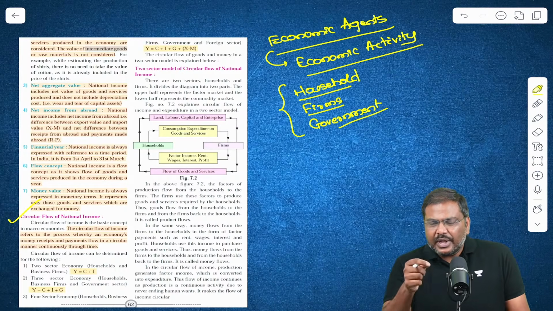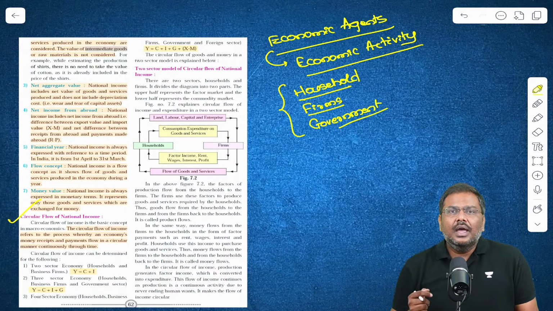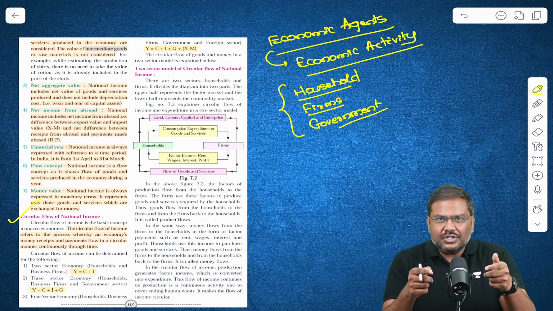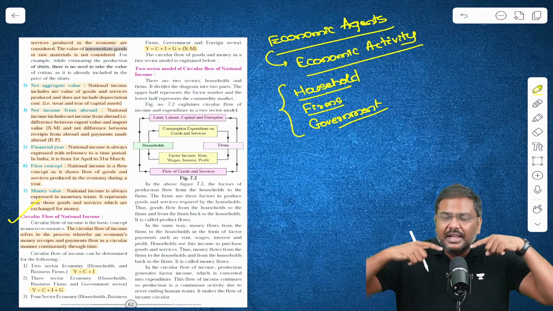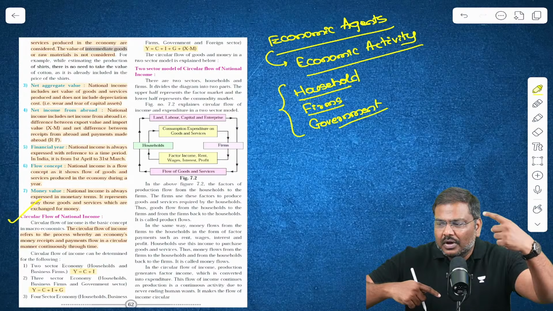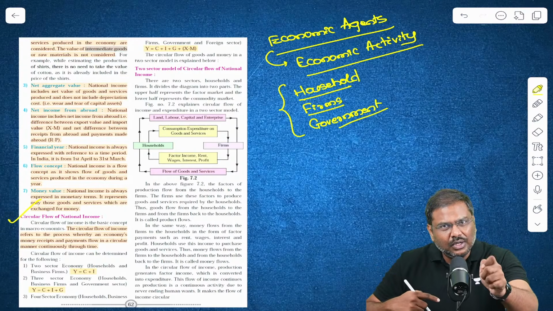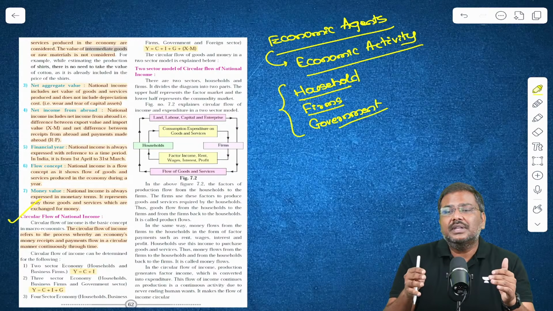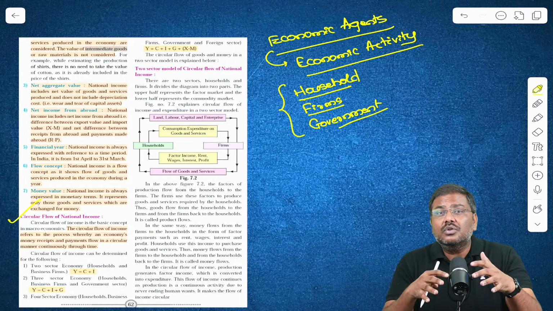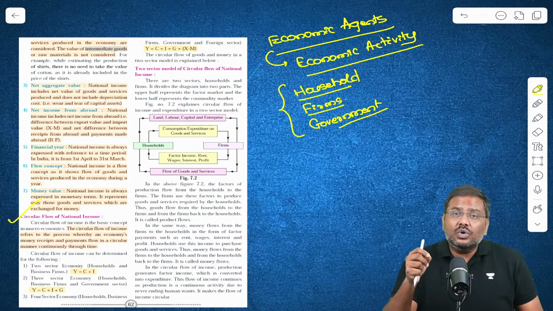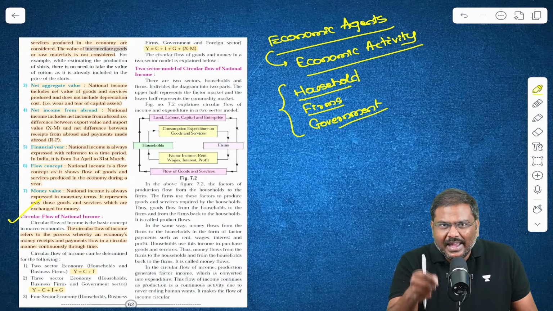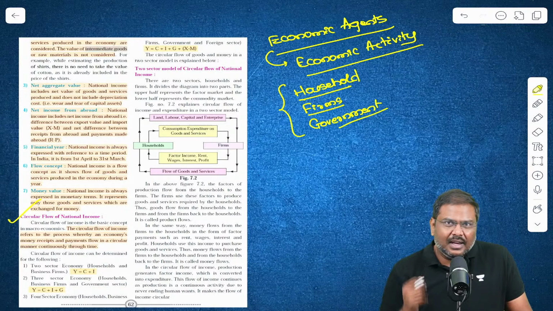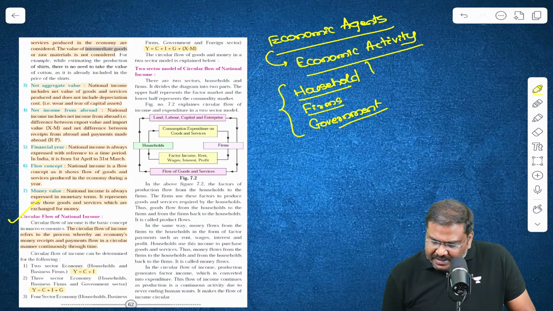Let's say today if I go to a restaurant and pay 10 rupees to purchase a cup of tea, then that 10 rupees is an expenditure for me, but income of another person, the restaurant owner. In the same way, the circular flow will help us determine the total amount of transactions, the total sale of goods and services, that have taken place in the economy. Let's understand this: the two-sector model.